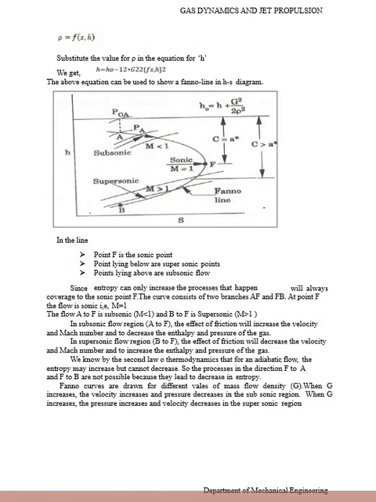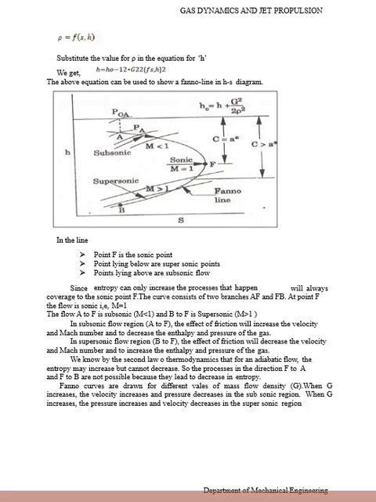Substitute the value for rho in the equation for H. We get H = H0 = 1/2 G²/ρ² f(s, h). The above equation can be used to show a Fanno line in the h-s diagram. On the line, point F is the sonic point, lying below for supersonic flow and above for subsonic flow.